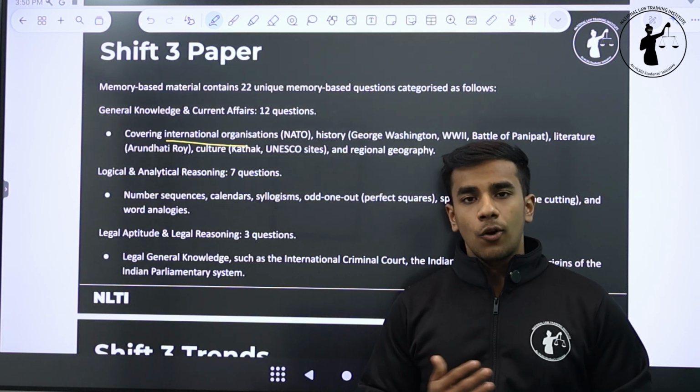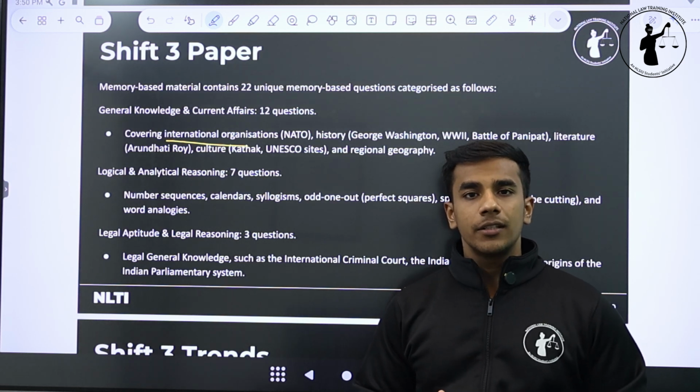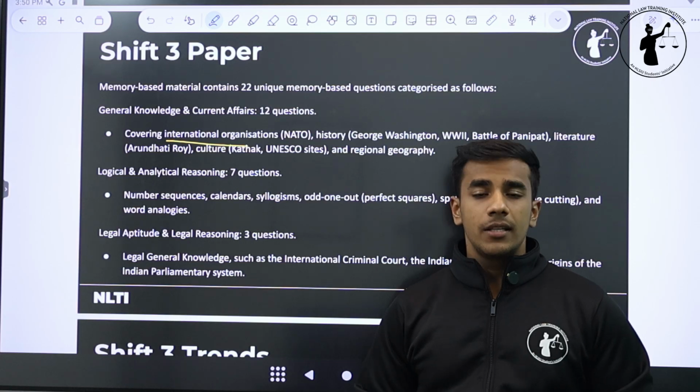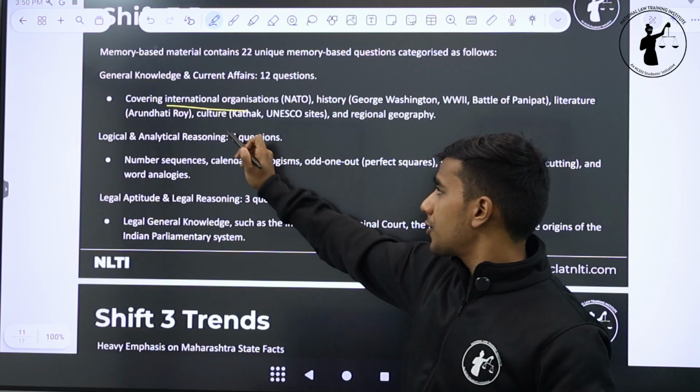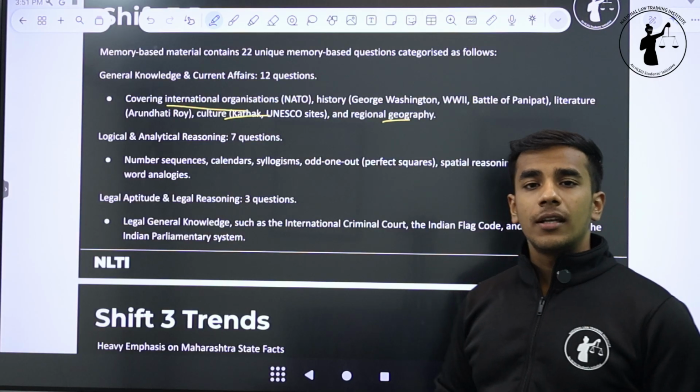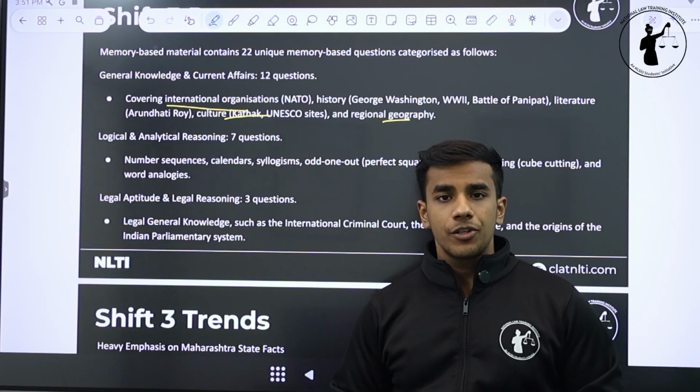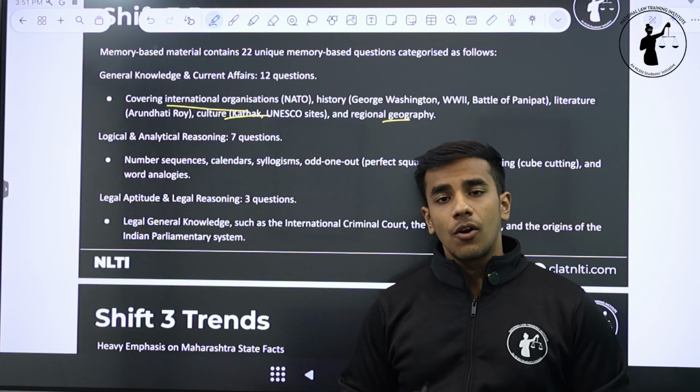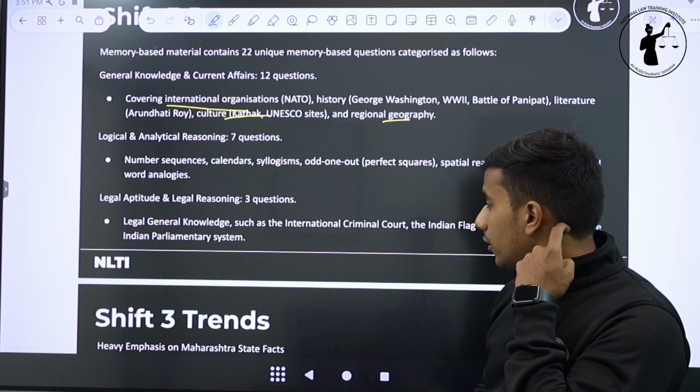So know about these authors who have recently done well in the past year, published famous books and received important awards. Know about Maharashtrian culture, Kathak, UNESCO sites and regional geography. Know about the official language, official dance, official bird of Maharashtra, because these are important for your MHCET.